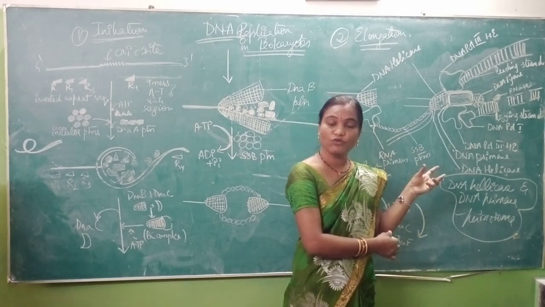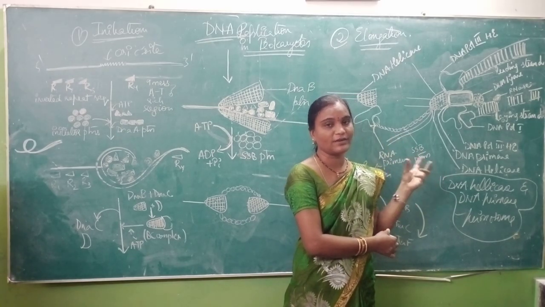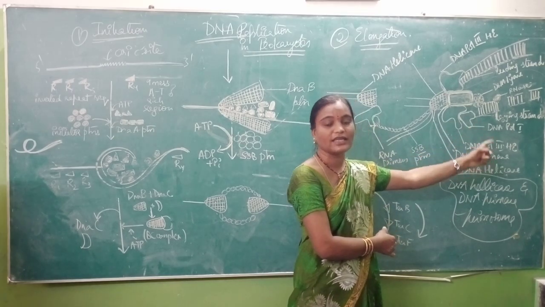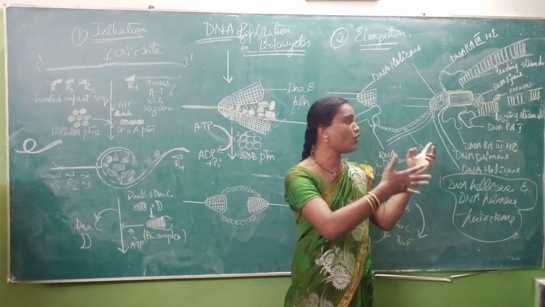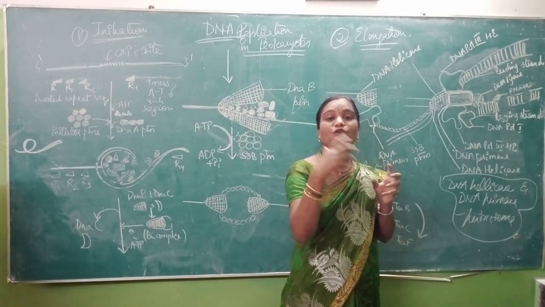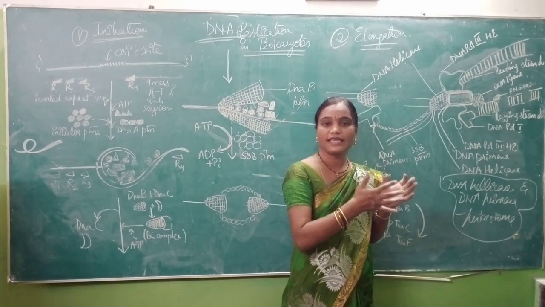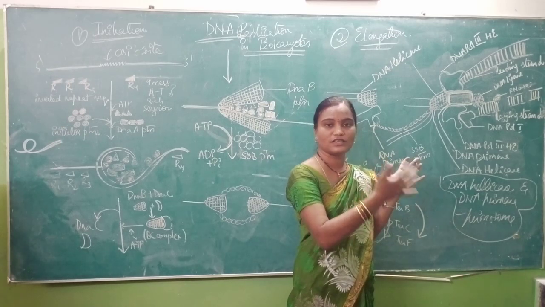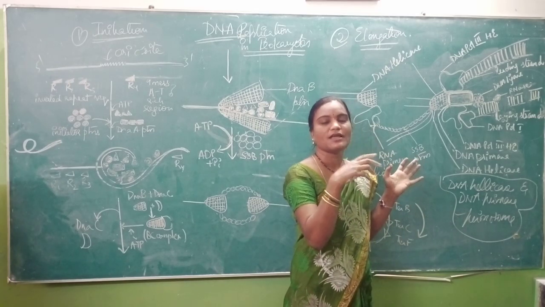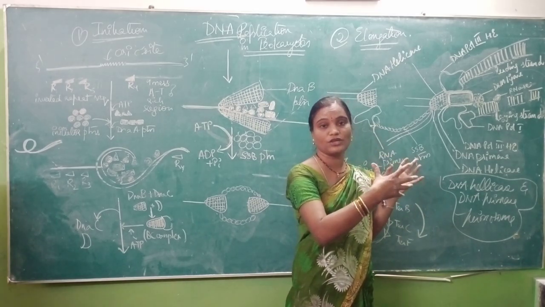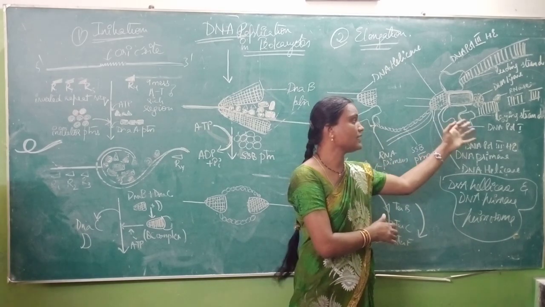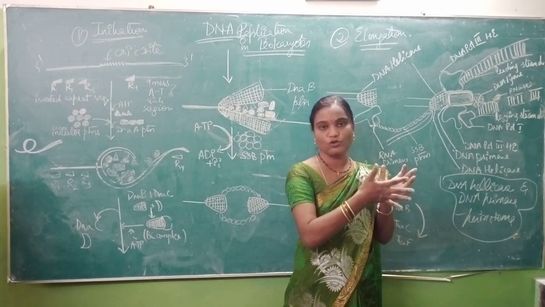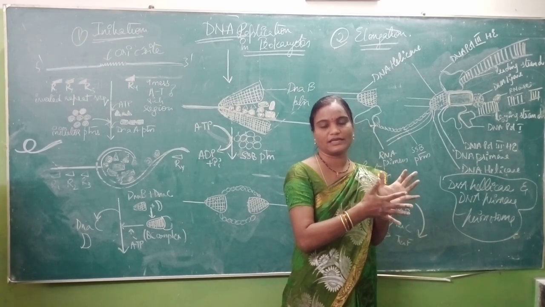Now after removal of RNA primers by the RNase enzyme, next what happens? DNA polymerase III enzyme will go into action to form newly synthesized strands on the gaps that are formed in your lagging strand. After fulfilling these gaps, after synthesizing newly formed nucleotides on the gaps, then what happens? DNA polymerase I will come into action for the repair mechanism.